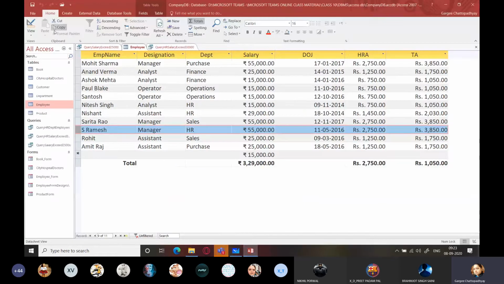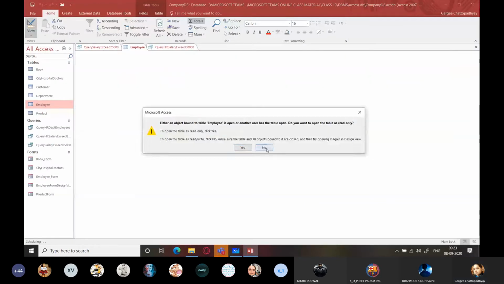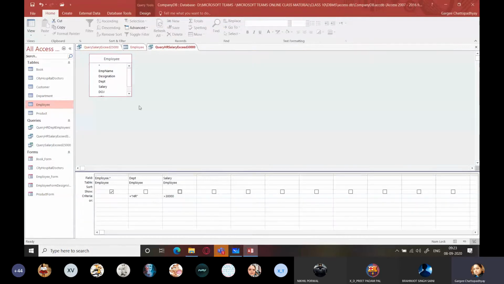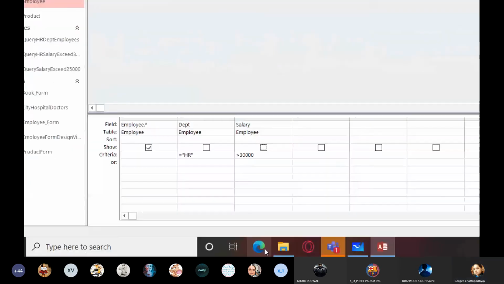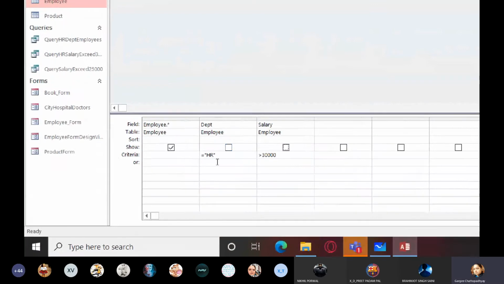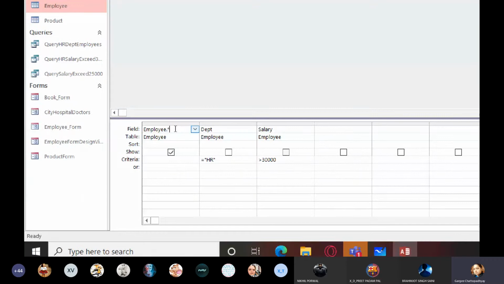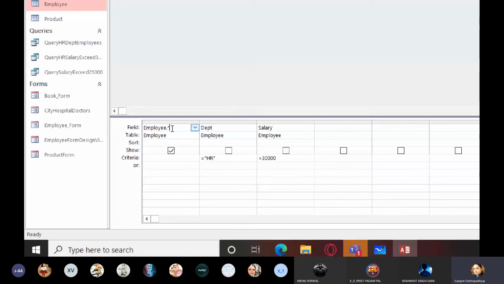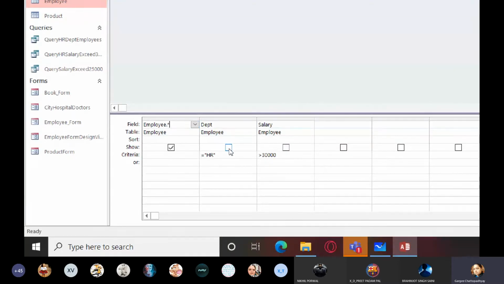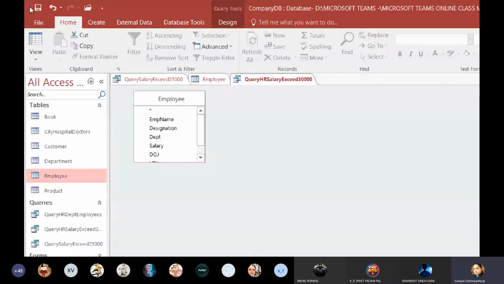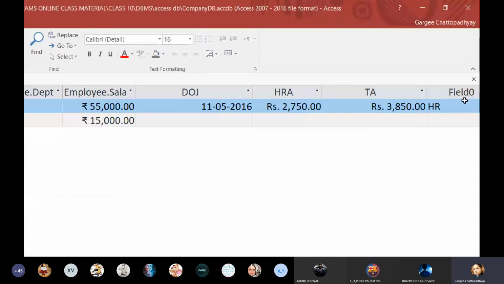So for that purpose, what I did was I used these two fields and specified the criteria here, but I am already displaying all the field values here. Field equals employee dot asterisk, which will already display all the field values. So if I choose to tick these also, what will happen? It is going to display two extra fields.